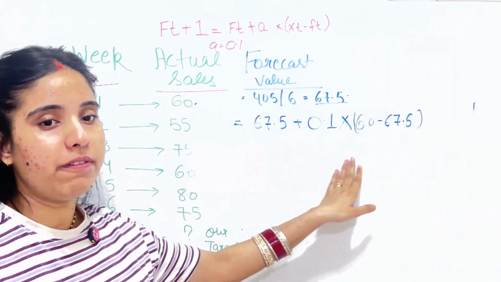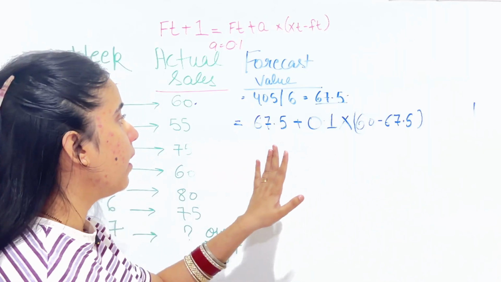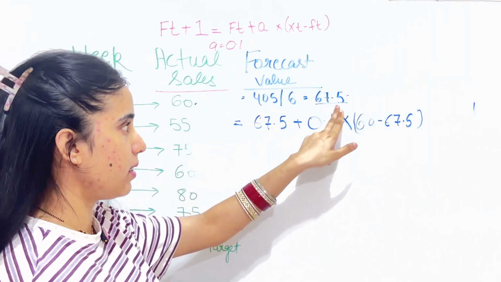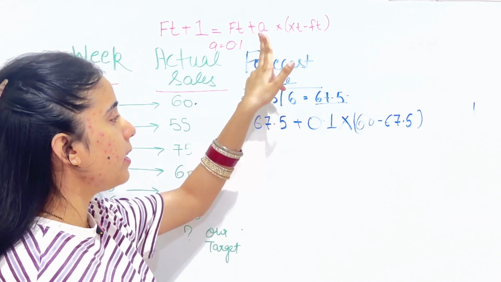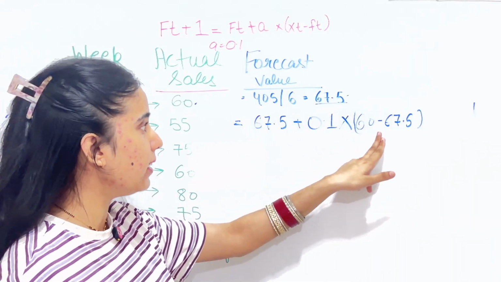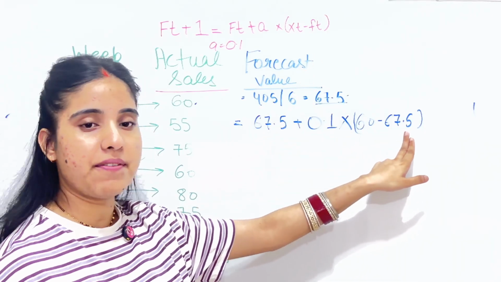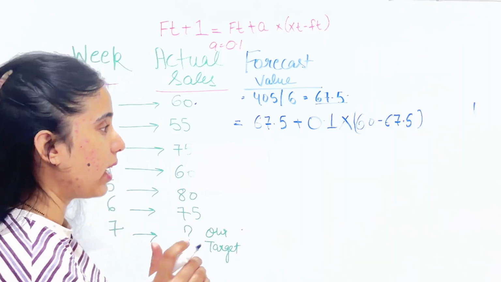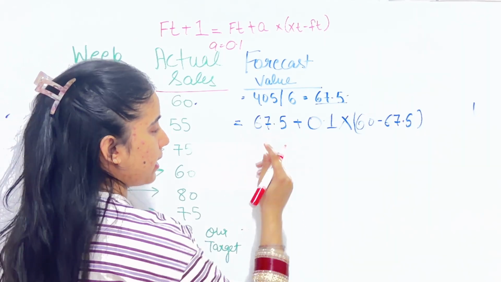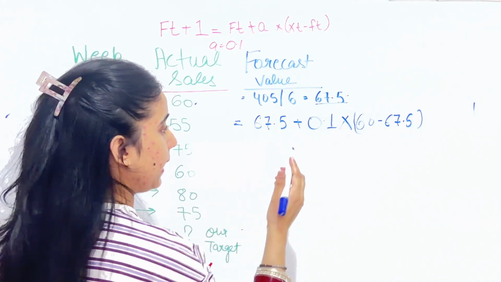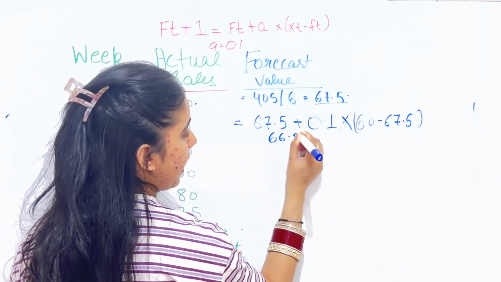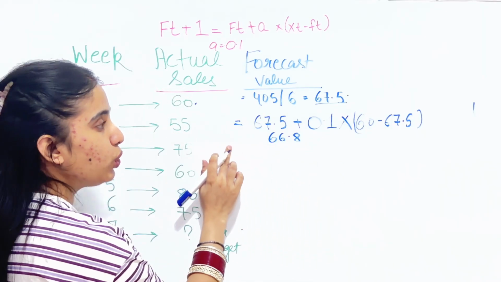So this is the whole formula with the values put in. As per the formula, my last Ft value is 67.5 plus 0.1 alpha multiplied by Xt, actual sales, minus forecast value 67.5, and my forecast comes to 66.8. 66.8 is my value for week 2.